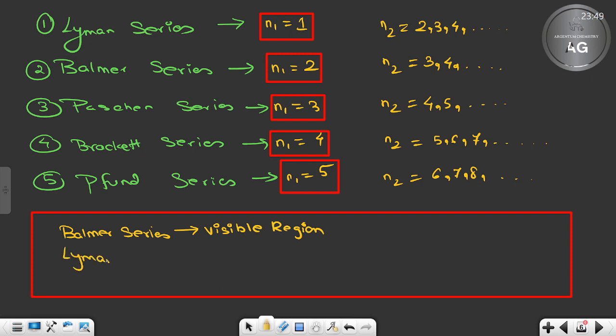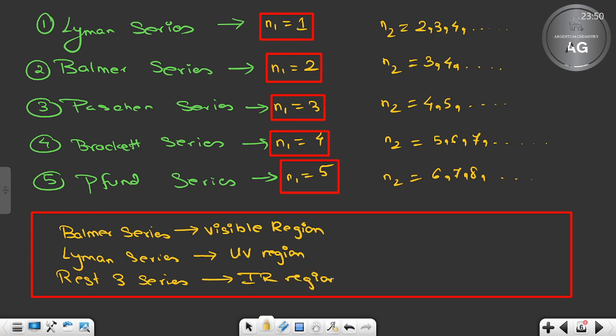Lyman series is the only series which lies in the UV region. The rest of the 3 series lie in the IR region. Hopefully you know the meaning of IR. It's not iridium, it's infrared. So they lie in the infrared region.